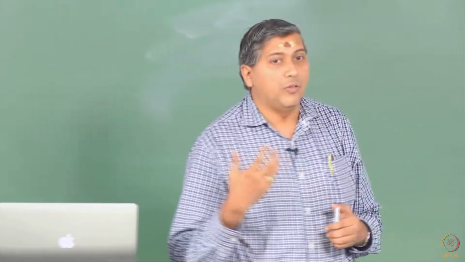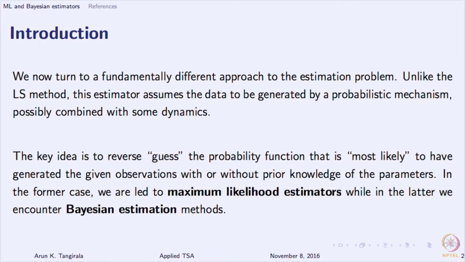We have already looked at the maximum likelihood estimation principle when we were learning Fisher's information. So, the idea is not new as far as Fisher's MLE is concerned, but let us take a closer look at MLE today, again using our classic example of estimating the mean, and then quickly move on to Bayesian estimation.